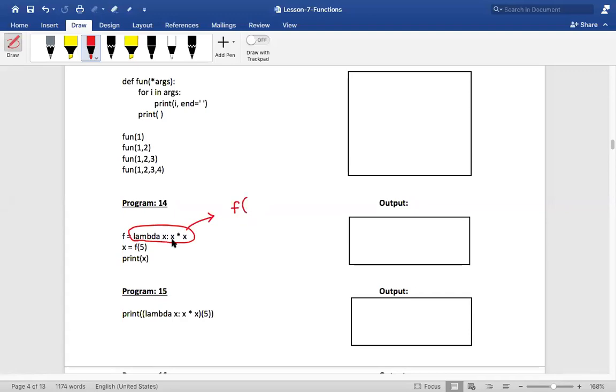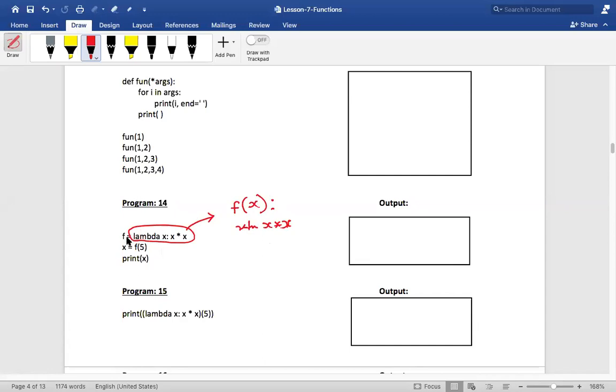And how many parameters is it passing? One. Then I have a colon over here, and inside this function, what am I doing? x into x, which is nothing but x into x, and this would be returned. So I'm adding a return statement over here. That is what this means.